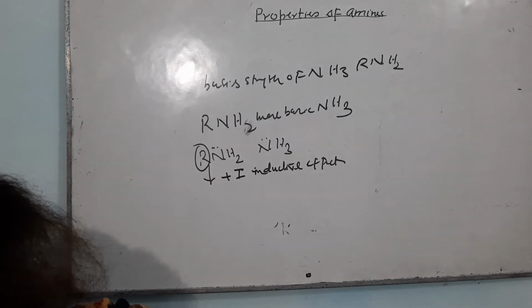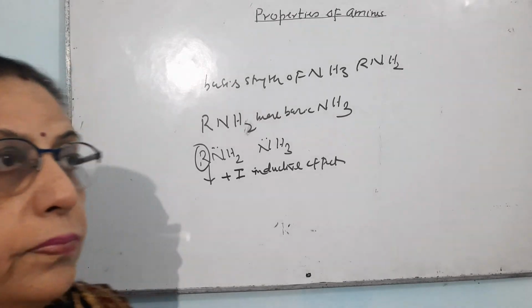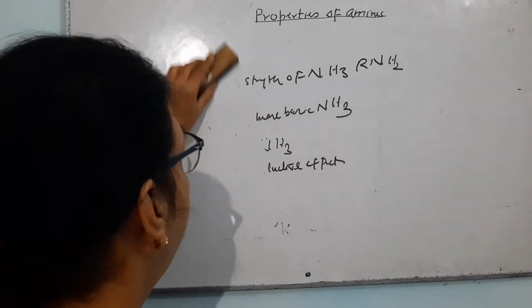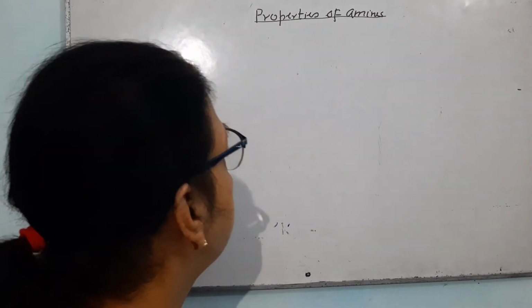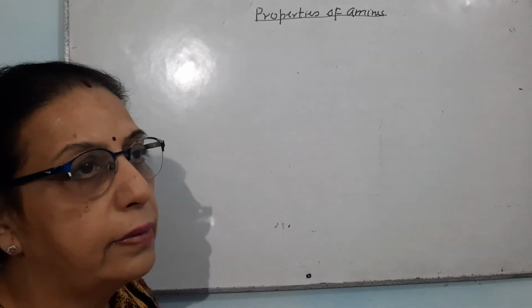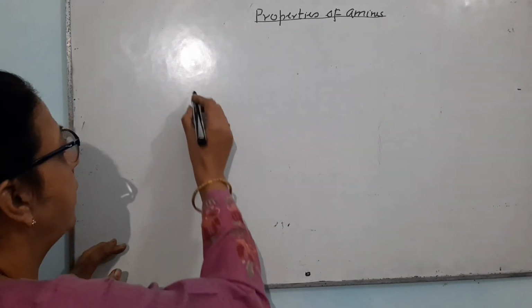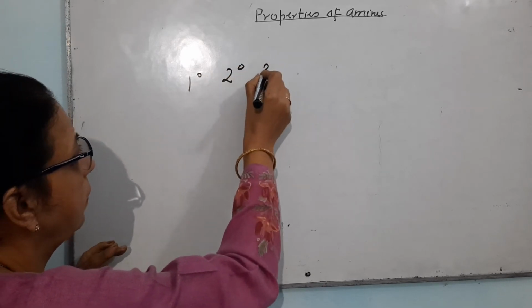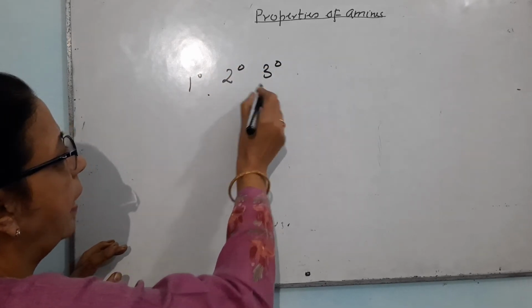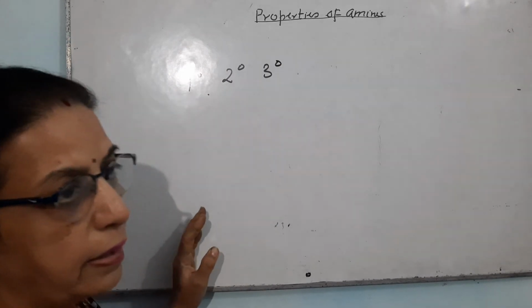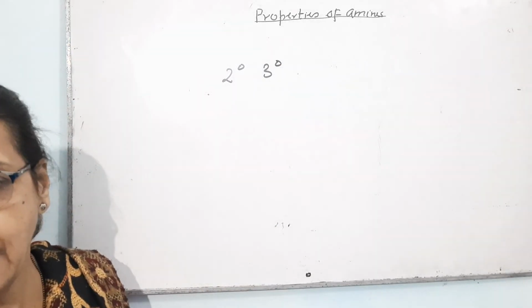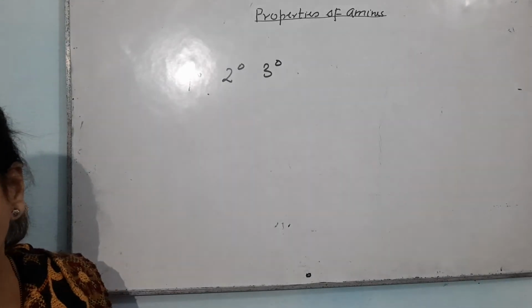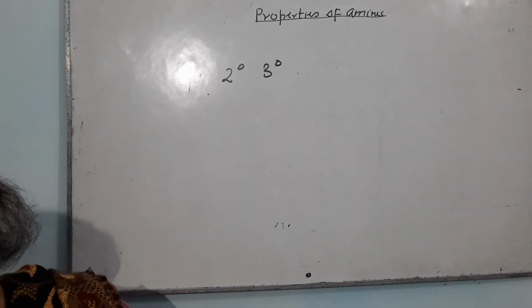Now, I will compare the basic strength of primary, secondary and tertiary amines. There are 3 theories behind it, and you can use any one.